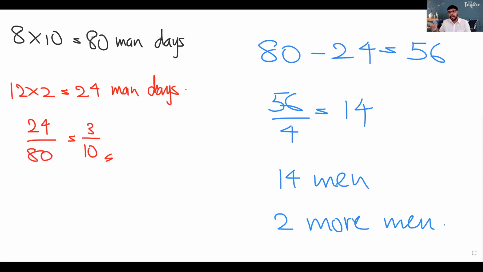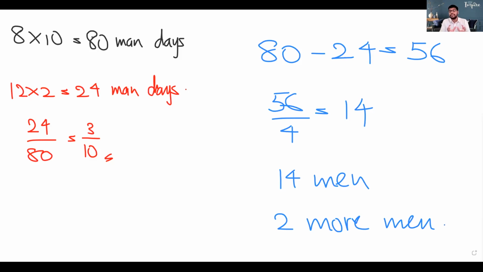Now children, if we completed 24 man days of work, we have to calculate how much is left. From 80 you subtract 24, we have 56 man days of work left to be done. He has a lot more left to cover.